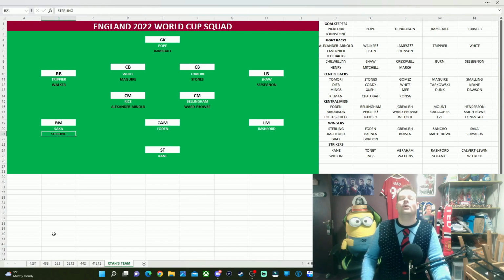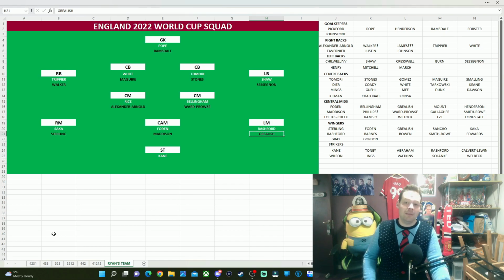Someone who absolutely has to be in the squad, and I still fear that I don't think he'll get in, is going to be James Maddison. He absolutely needs to be in the squad, and definitely even pushing a starting spot the way he's played this season. So for me, Maddison is absolutely in. And no surprises that my left wing is, of course, Jack Grealish.